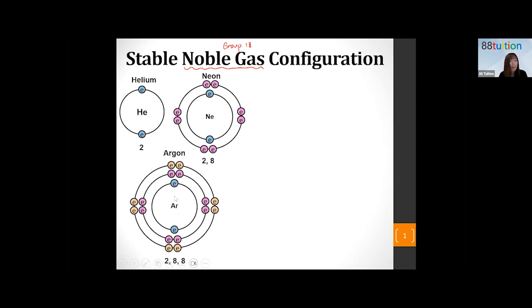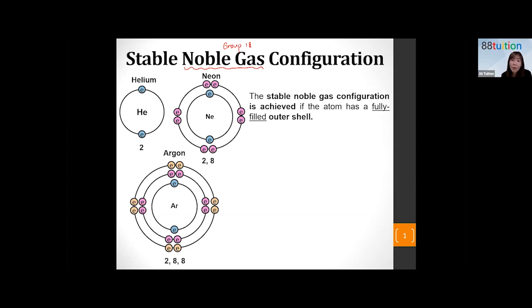Next, we have argon. Argon has 18 protons, 18 electrons. So the first shell takes 2 electrons, the second shell takes 8, the third shell takes 8 also. And we know the second and third shell must have 8 electrons to be filled. So all the 3 shells here are fully filled. Now, stable noble gas configuration means what? It means all the electron shells are fully filled.